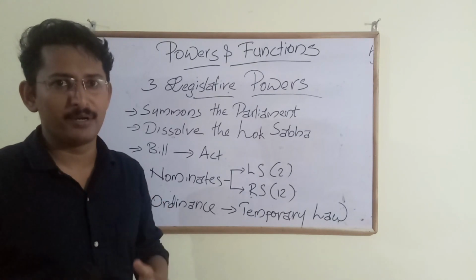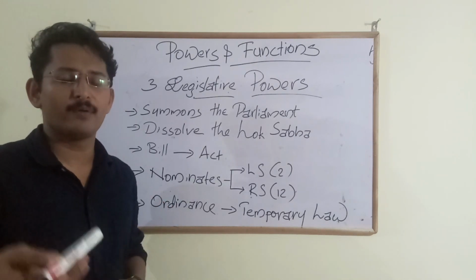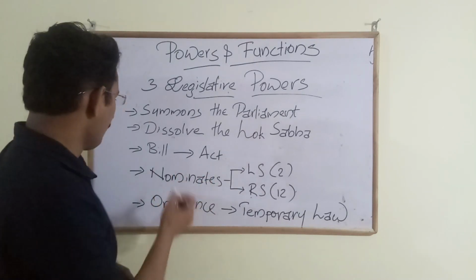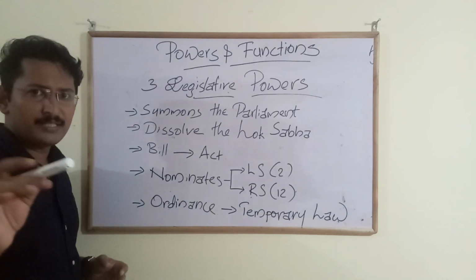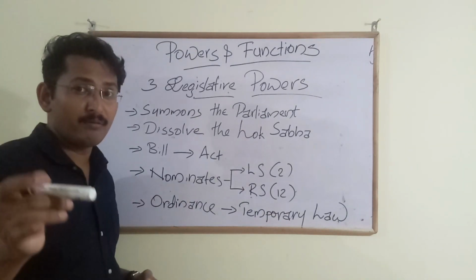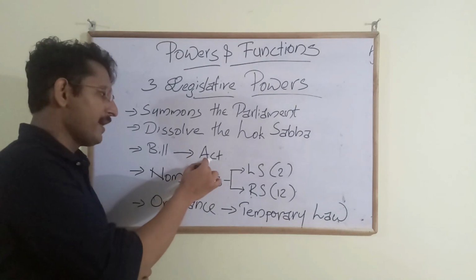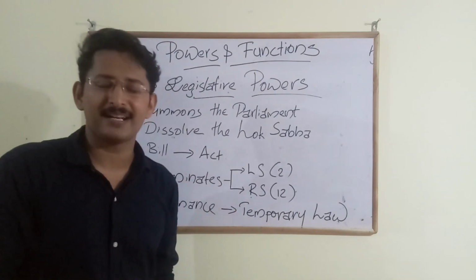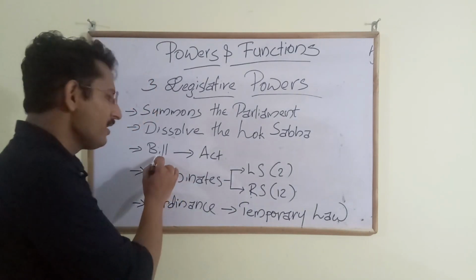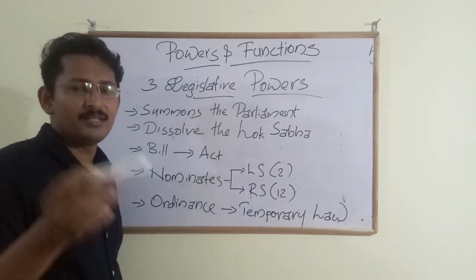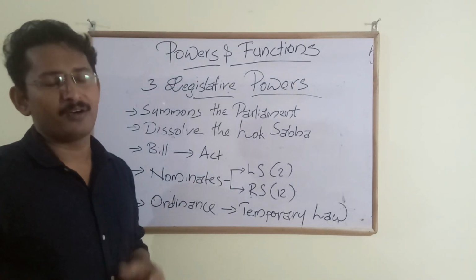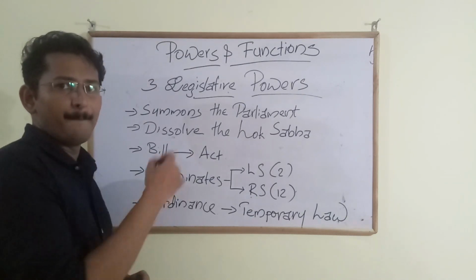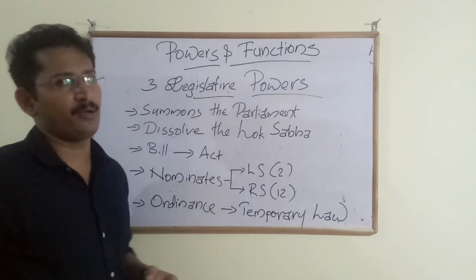And also it is the power of the president to make a law or an act. We had discussed it in the previous class. For a bill to become an act, it needs the signature or the approval of the president. So by that a bill becomes an act or a law.